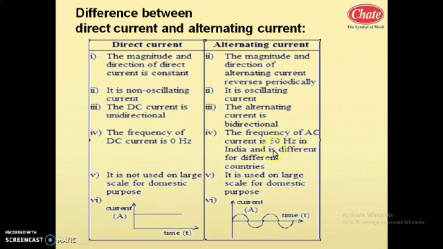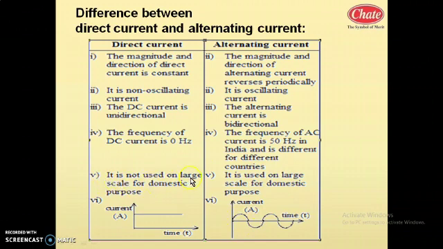Remember, this is the Hertz unit. You have studied this in sound. Hertz means the unit of frequency. It is per second: vibrations per second, oscillations per second. So per second we observe 50 cycles. One positive and one negative part forms one cycle.